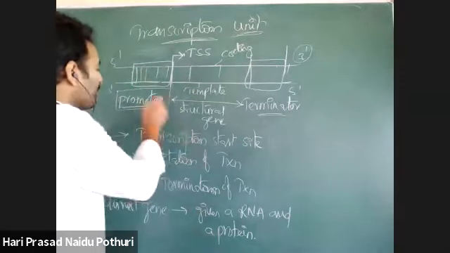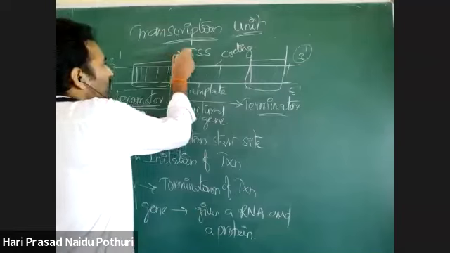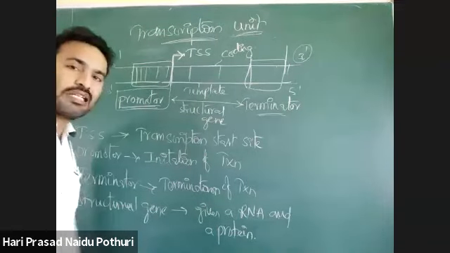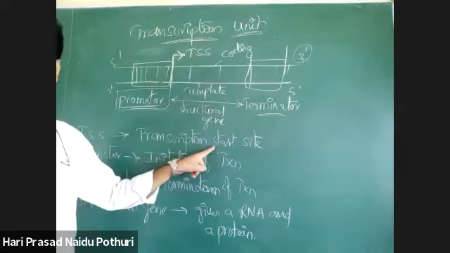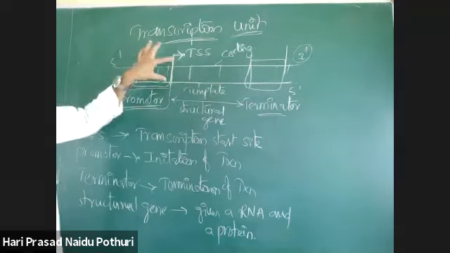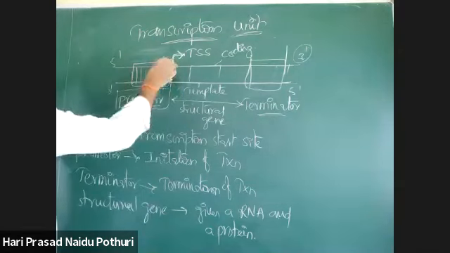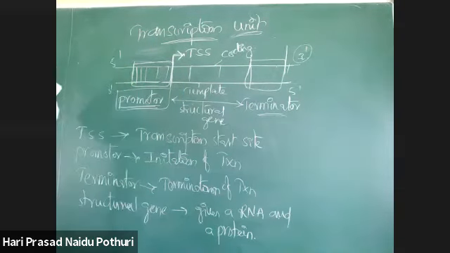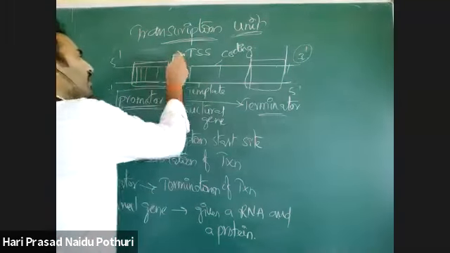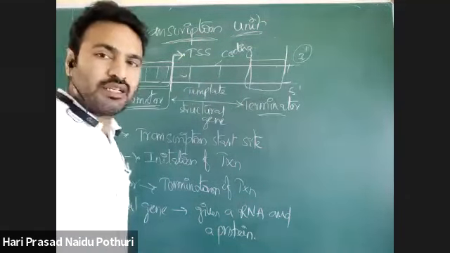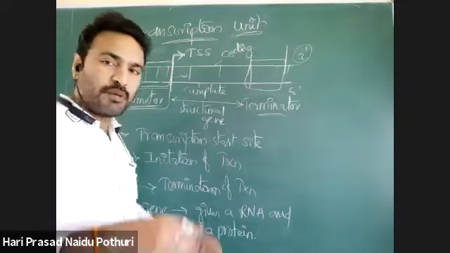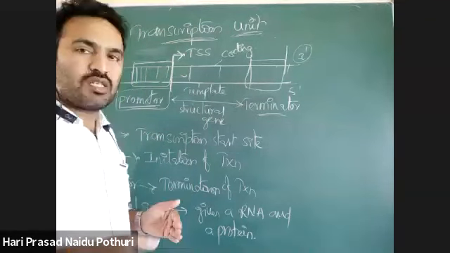After the promoter sequence, there is always the transcription start signal or transcription start site. In a transcription unit, the promoter is responsible for initiation of transcription. After this promoter, the transcription will start here. The promoter is not transcribed. The promoter is responsible for initiation of transcription only.